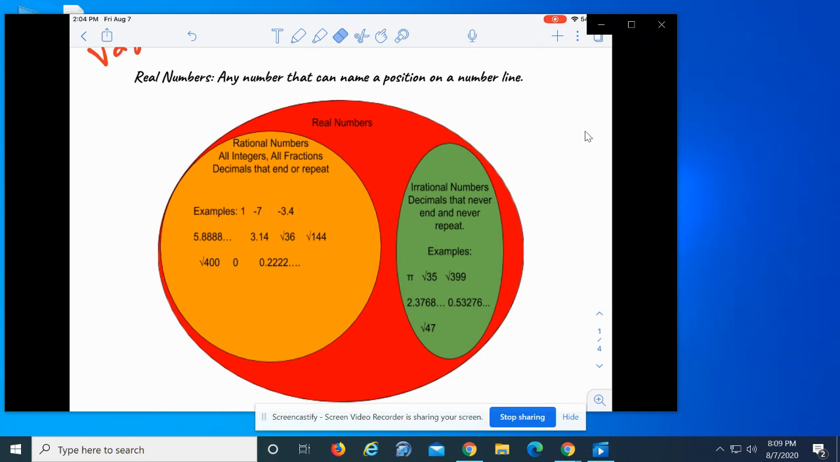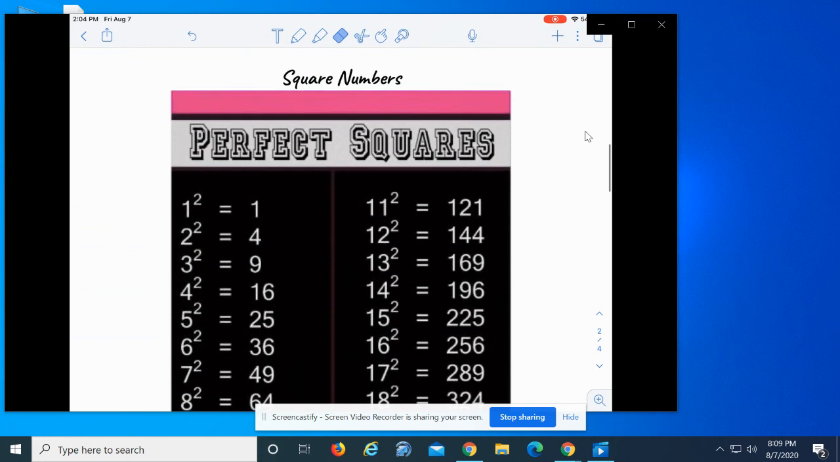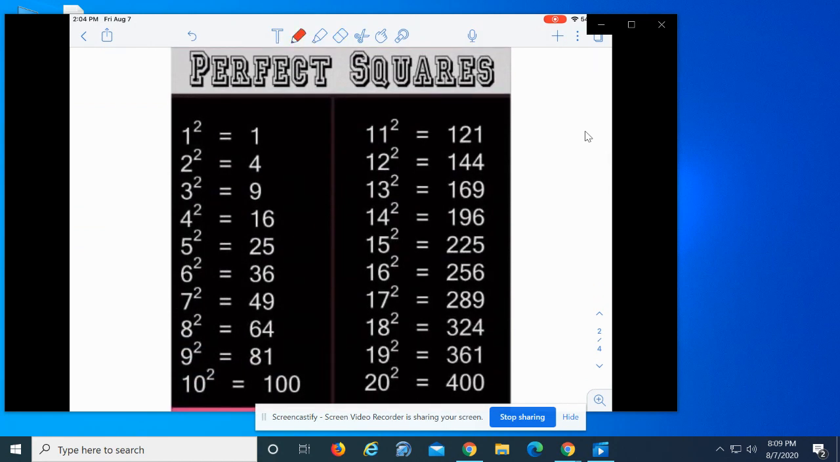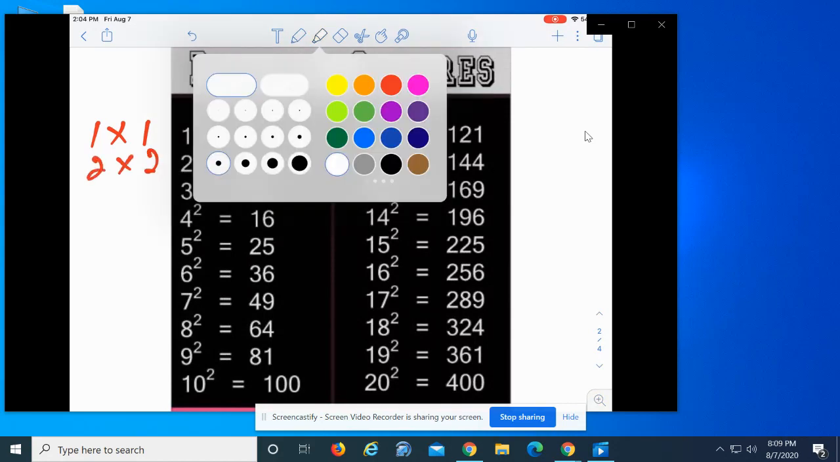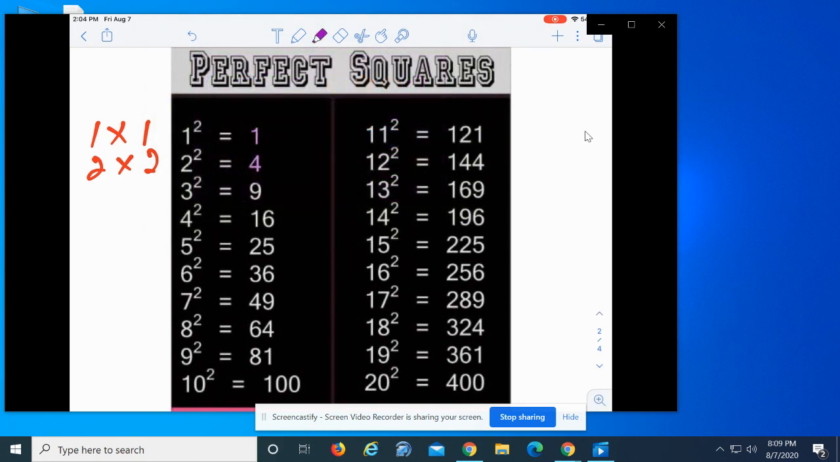On top of reviewing rational and irrational numbers, we're going to take a look at square numbers. So 1 squared means 1 times 1. 2 squared means 2 times 2. And these here are the answers for all of the perfect squares from 1 to 20. You'll need those for your assignment today.